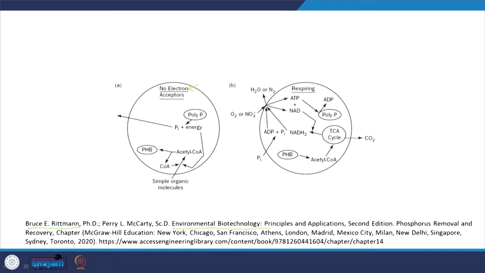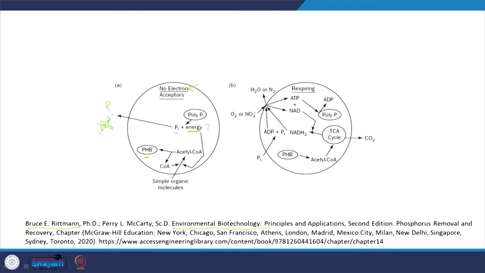Yes, and as we discussed, what is happening out here, PHB has to be formed, and for PHB formation, energy is required. Where is the energy coming from? Energy is coming from the degradation, if I may use this layman's term, of polyphosphates into phosphorus. So orthophosphates or phosphorus is being released, and energy is released, and this energy is used for the formation of PHBs, polyhydroxybutyrates. But again, as you see, within this you have some steps, acetyl CoA and so on and so forth, which is required for polymerization.